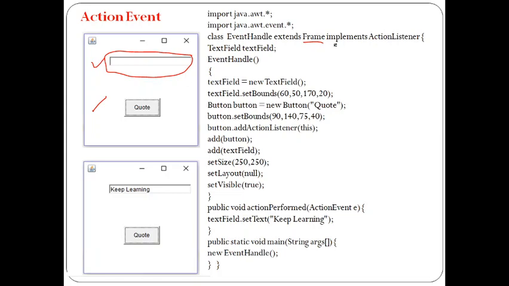For that, I am using a frame, and my class EventHandle, for listening to the events which are happening on these text fields and button, I am using the action listener. Action listener is an interface. That's why I am implementing the action listener. Now see, simply what we have done is we have created a text field by using new TextField, and after that we created a button, new Button, and the text field and button are placed at a specific location by using a method called setBounds. By using the setBounds method, I am able to place these components exactly wherever I want.